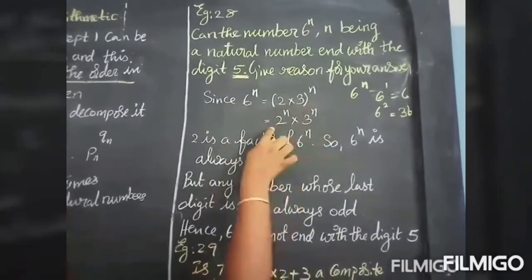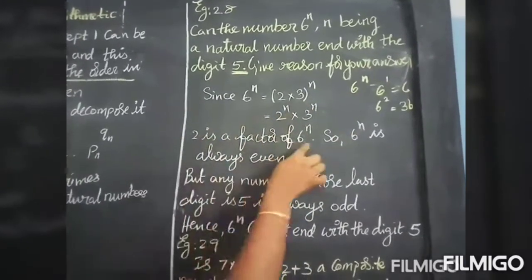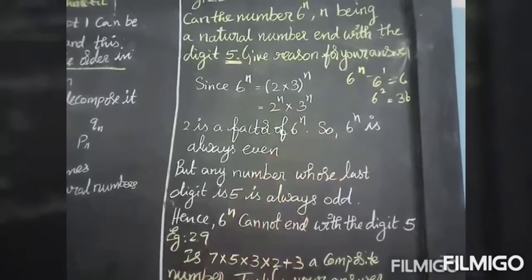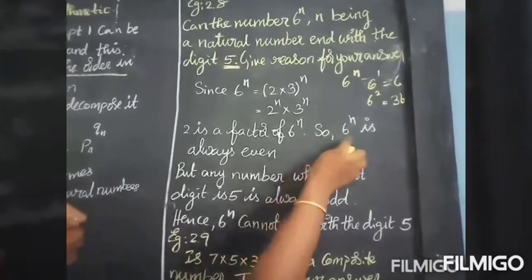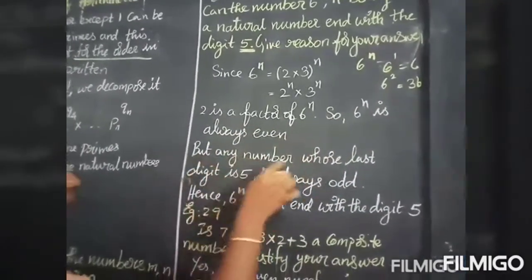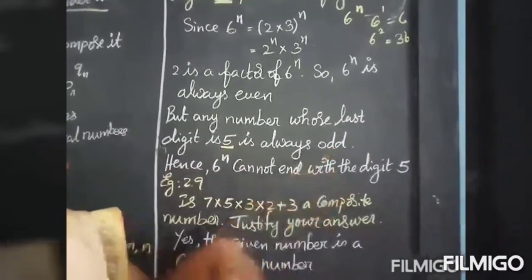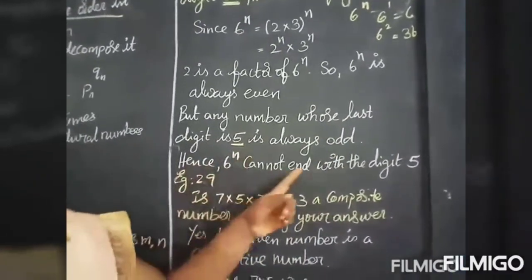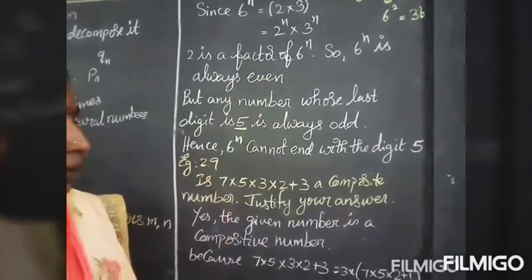So you can split it and write 2 power n into 3 power n. So 2 is a factor of 6 power n. Any number multiplied by 2 will become an even number, isn't it? So 6 power n is always an even number. But any number whose last digit is 5 is considered odd. So 6 power n cannot end with the digit 5. It ends with only an even number.